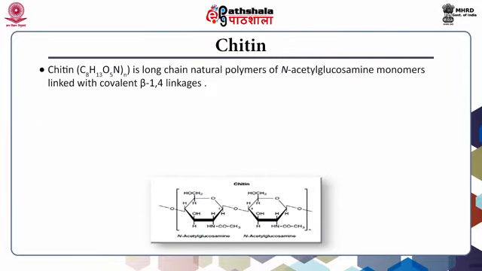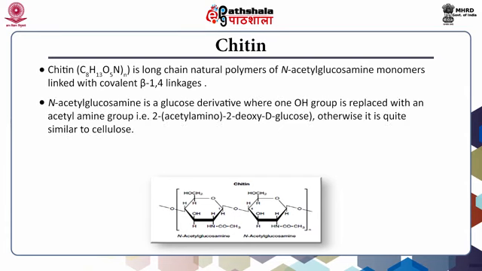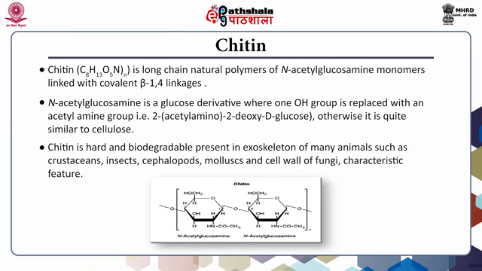Chitin. Chitin is a long chain natural polymer of N-acetylglucosamine monomer linked with covalent beta-1,4 linkages. N-acetylglucosamine is a glucose derivative where one OH group is replaced with an acetylamine group, that is 2-acetylamino 2-deoxy-D-glucose, otherwise it is quite similar to cellulose. Chitin is hard and biodegradable, present in the exoskeleton of many animals such as crustaceans, insects, cephalopods, mollusks and the cell wall